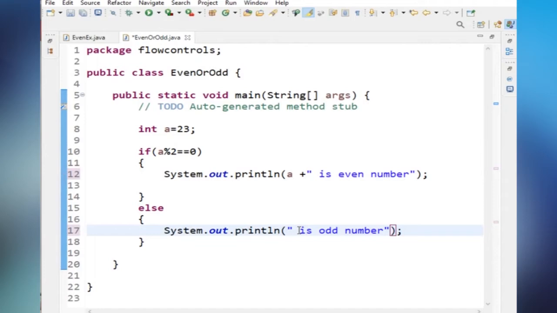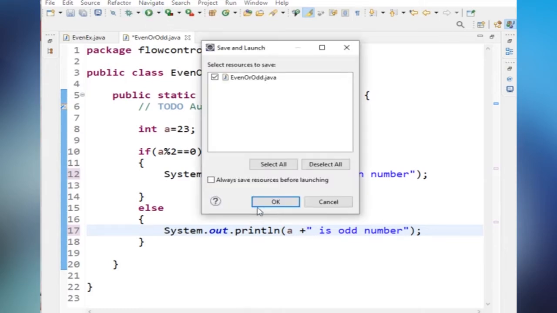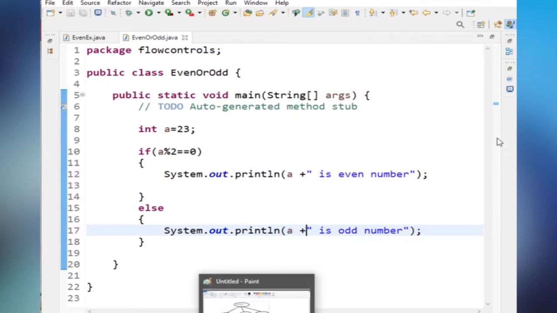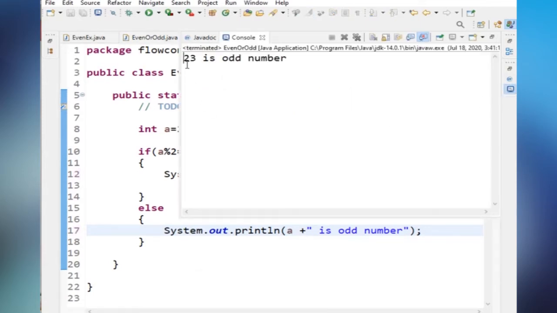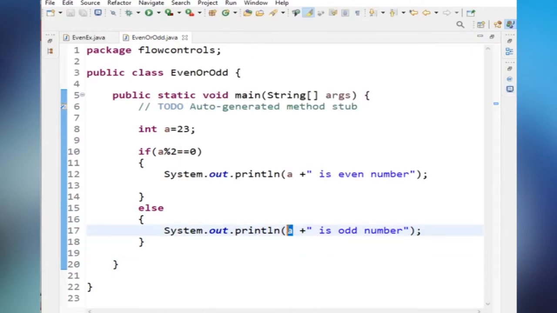Whatever we have written inside the double quotes will be treated as a string. Now what is the value of A? 23. What will be the output now? 23 is odd number. Check the console. So 23 is odd number. This is the way we have to print the value of A.